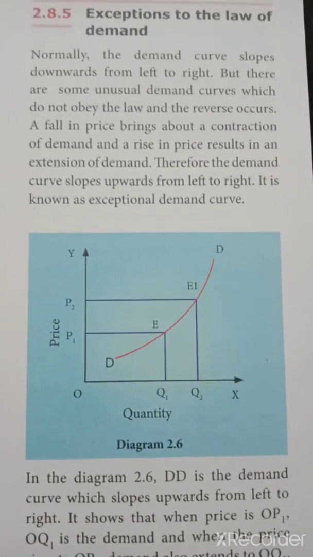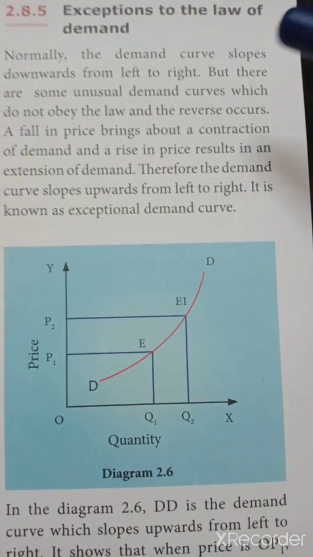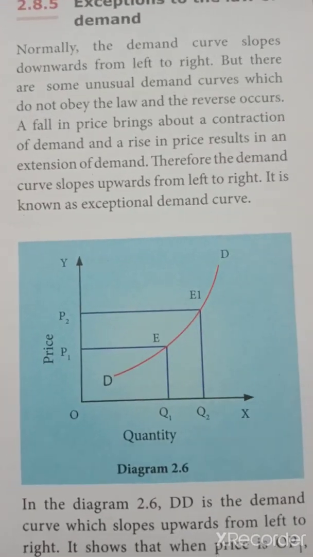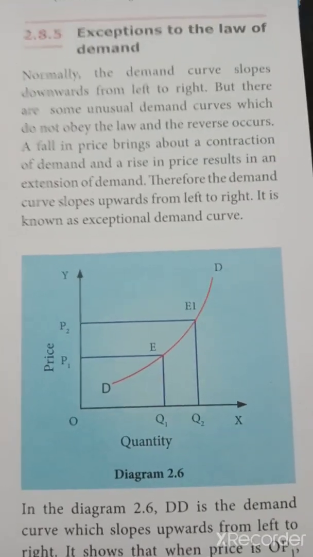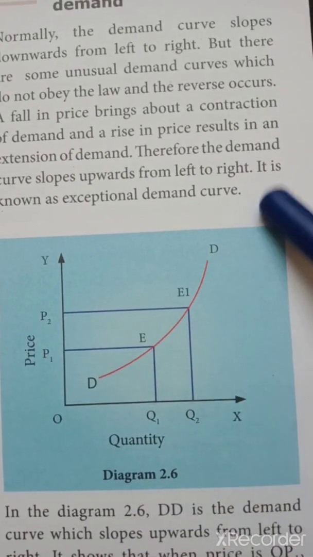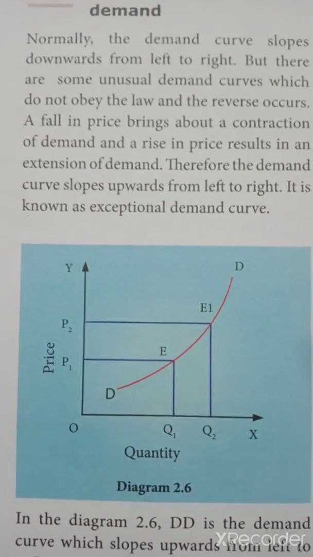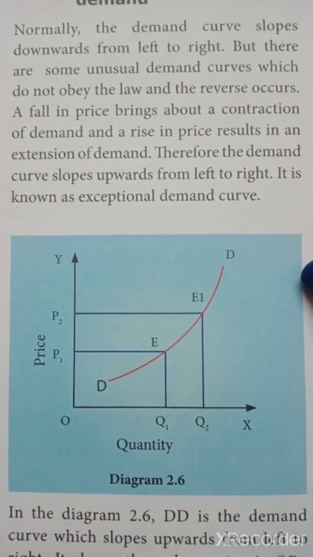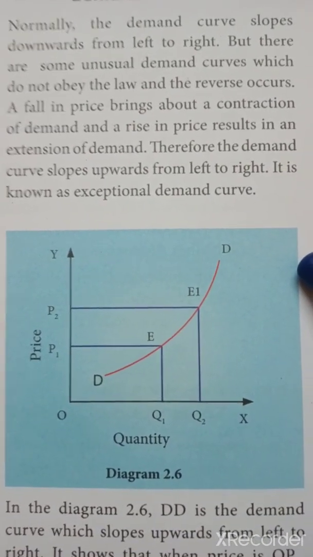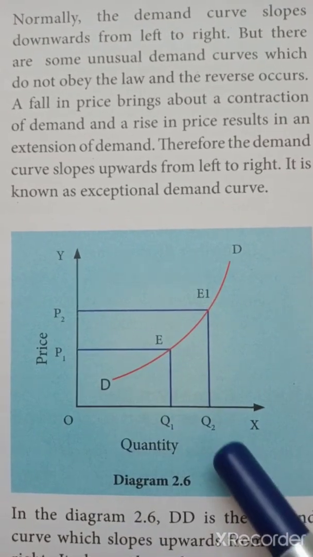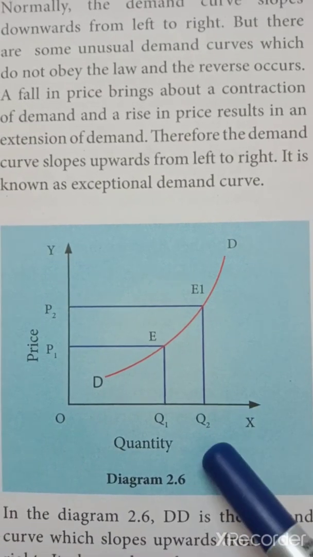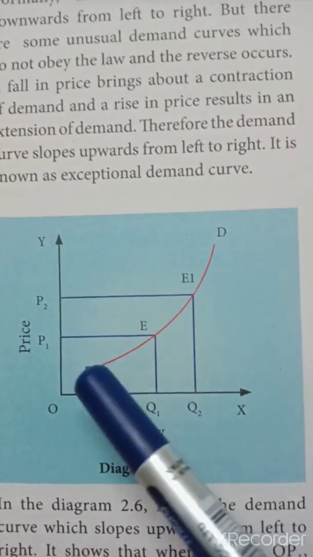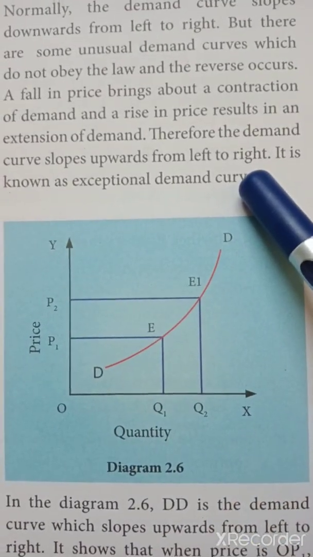Now let us go to the exceptions. Exceptions means, in Tamil you say Vidhi Vilakku, something which will not happen. There is a law, but there are certain exceptions to the law. In which case will the demand curve be an upward sloping demand curve? For example, when the price is P1, the quantity demanded is Q1. When the price is P2, the quantity demanded increases. In which case, the demand curve will be an upward sloping curve.